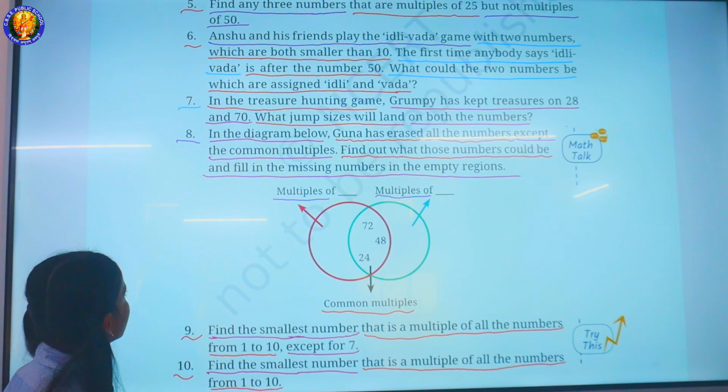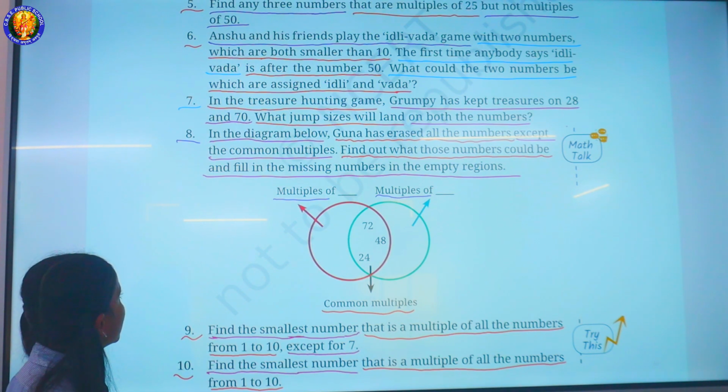7. In the treasure hunting game, Grumpy has kept treasures on 28 and 70. What jump sizes will land on both the numbers?